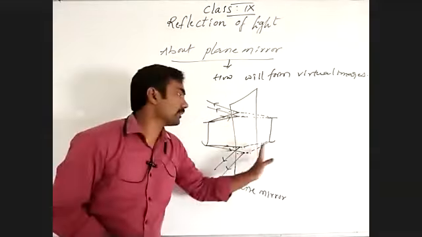There we can see the surface, and this is the mirror image of the letter B. A virtual image is formed by the intersection of the extended reflected light rays. This is a property of the plane mirror: it always forms virtual images.